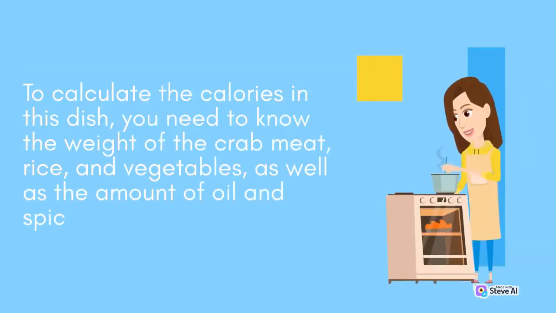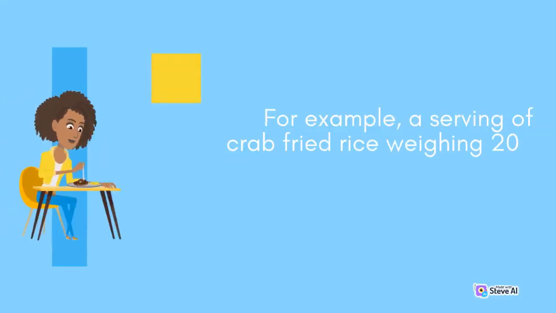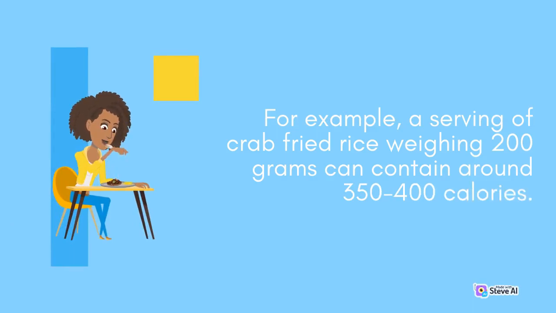To calculate the calories in this dish, you need to know the weight of the crab meat, rice, and vegetables, as well as the amount of oil and spices used. For example, a serving of crab fried rice weighing 200 grams can contain around 350 to 400 calories.